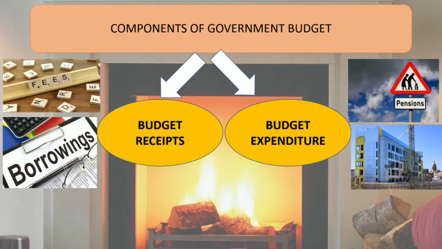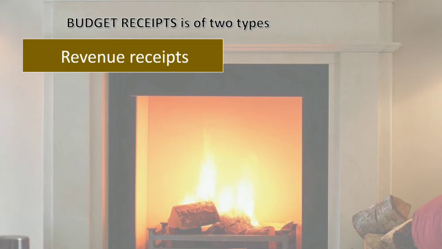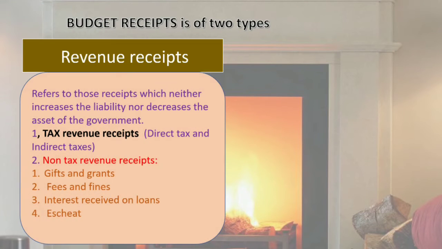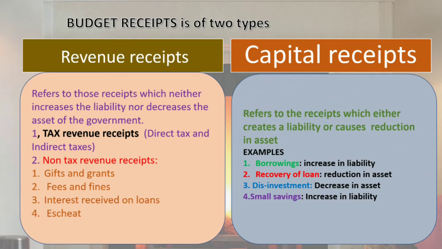So further we need to understand there are 2 types of budget receipts, and which kind of receipts are revenue receipts and which kind are capital receipts. We need to recapitulate that. Then which kind is capital expenditure and which kind is revenue expenditure, we need to understand that as well. So let's begin with the budget receipts. Budget receipts are of 2 types, revenue and capital receipts. So first let us understand revenue receipts.